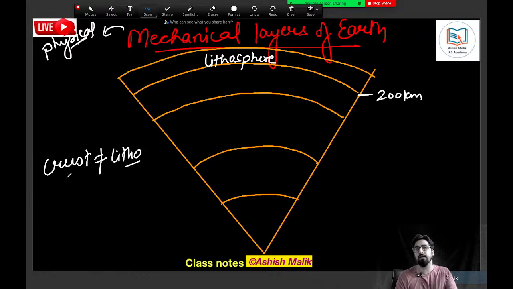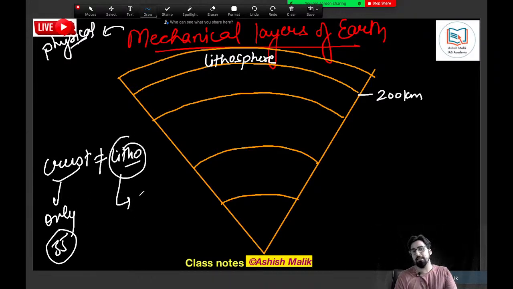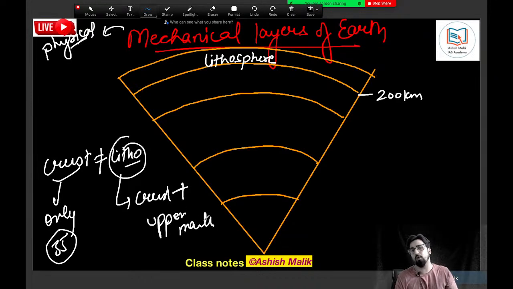Both are different. Crust was only 35 kilometer. The lithosphere actually is the crust plus some part of upper mantle as well. So there is a difference. So many people, you also avoid making this mistake.